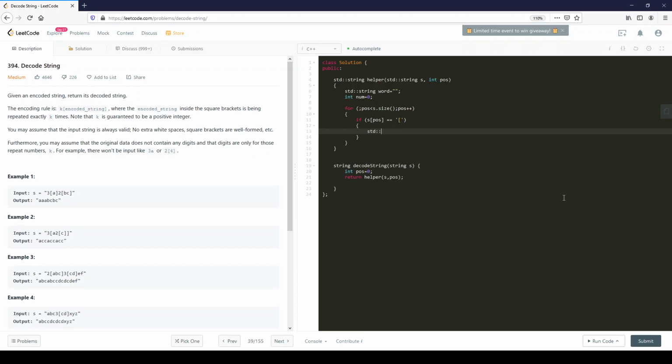Then we're going to have a string, and we'll call it myString equals helper of s, and then we're going to increment position over here.